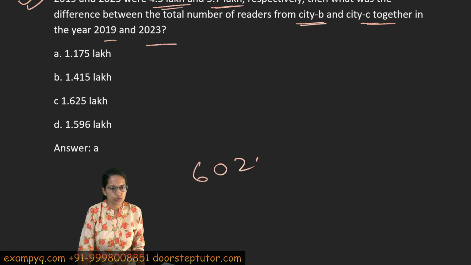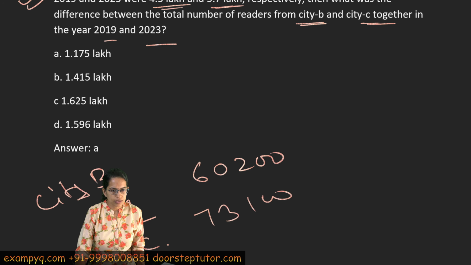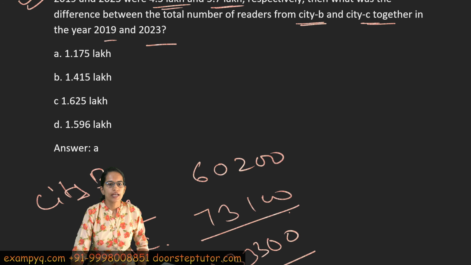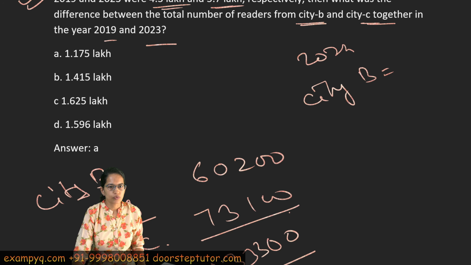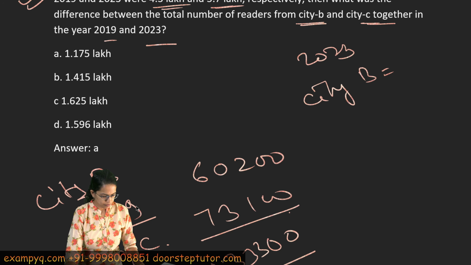So 60200 was the 2019 population for city B, and for city C it was 73100. So it gives me a total of around 133300, right?